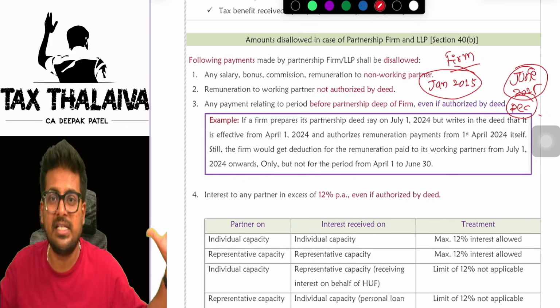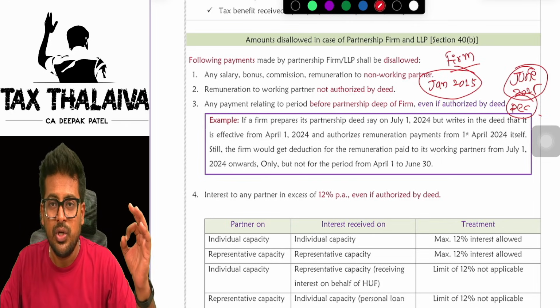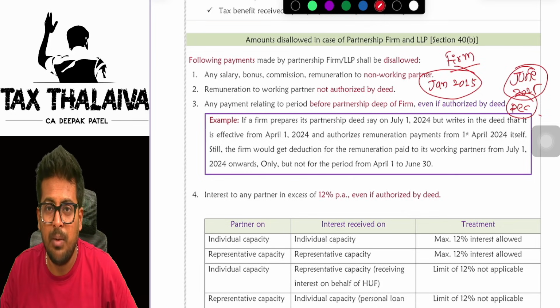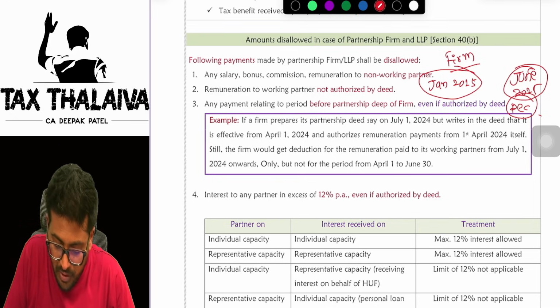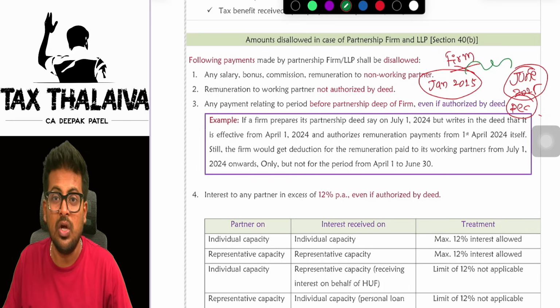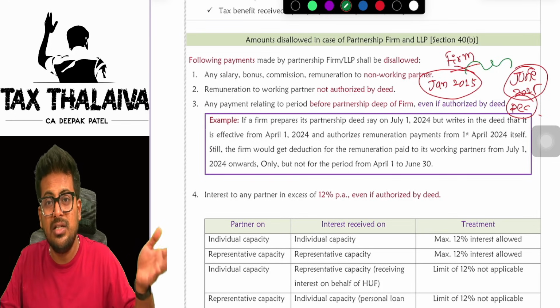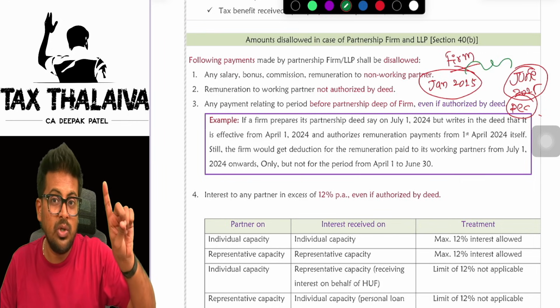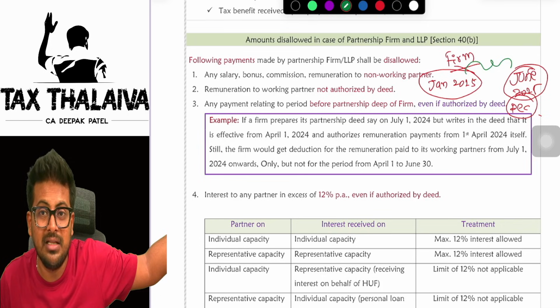40B says, no, I will not accept whatever remuneration you are agreeing to pay before creating the partnership deed. I will not allow. Means for the period of Jan to June, for the duration for which you did not have a deed, you created the deed itself in the month of June, but you cannot authorize the payment before the date of creating the deed.